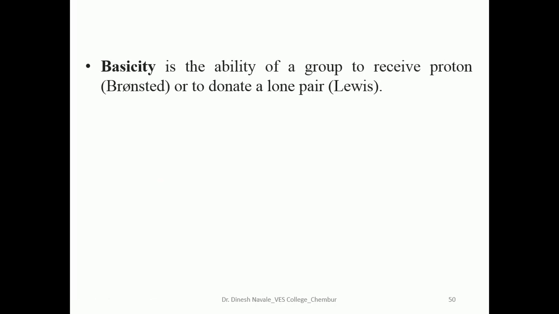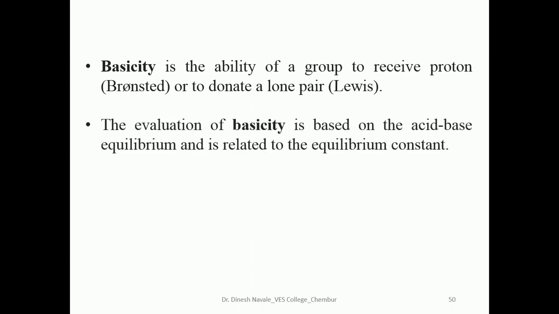Basicity is the ability of a group to receive a proton or to donate a lone pair. So bases are compounds which can accept a proton, or they can donate a lone pair of electrons, as in Lewis basicity. The evaluation of the base is termed basicity.